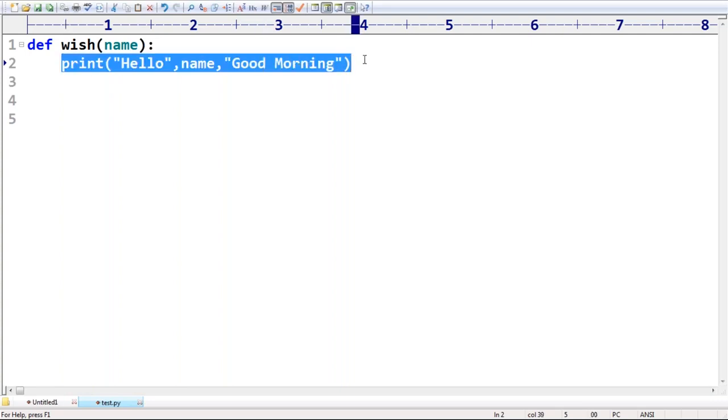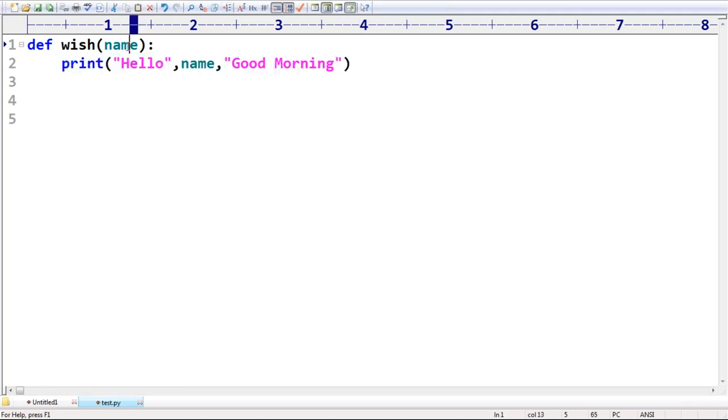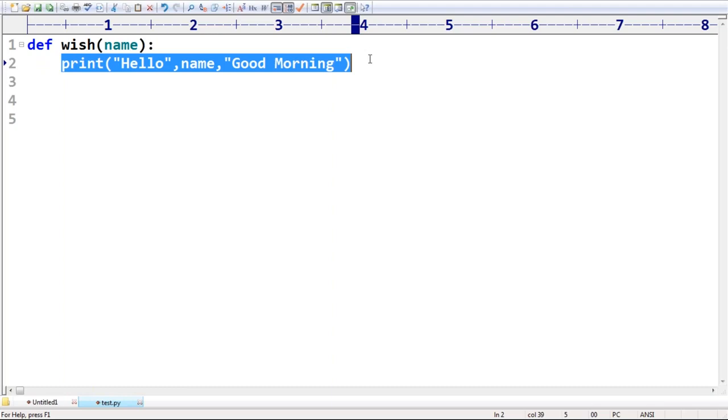But my requirement is, I want to maintain this functionality, but with some more extension. If the name is Sunny, it should say, hello Sunny, bad morning. That's my requirement, right? So here I want the already existing functionality with some extra functionality.